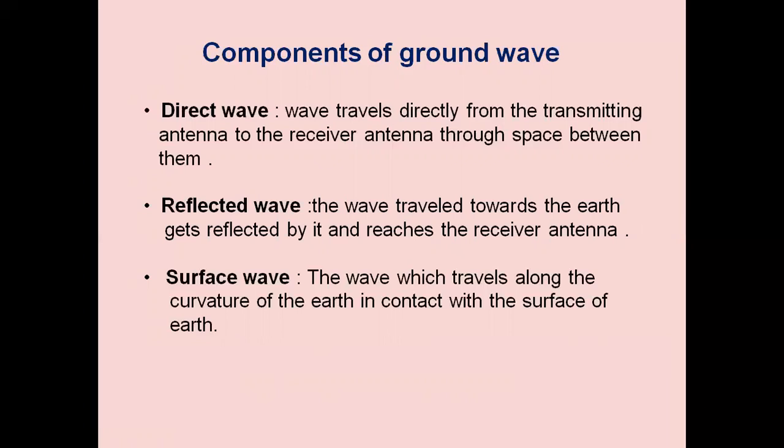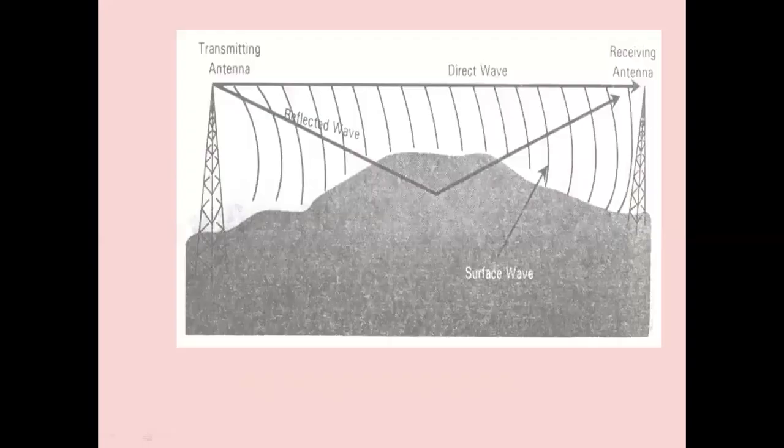One is the direct wave. Those waves can travel directly from the transmitting antenna to the receiving antenna through the space between them. The second one is the reflected wave. The wave travels toward the earth, gets reflected by it and reaches the receiver antenna. Surface wave, the wave which travels along the curvature of the earth in contact with the surface of the earth, that is the surface wave. And all these waves will be picked up by the receiving antenna.